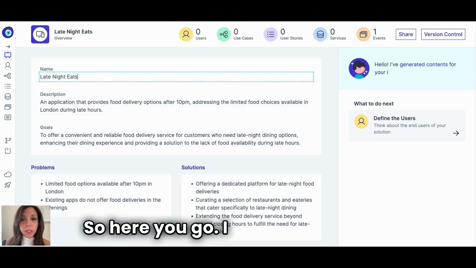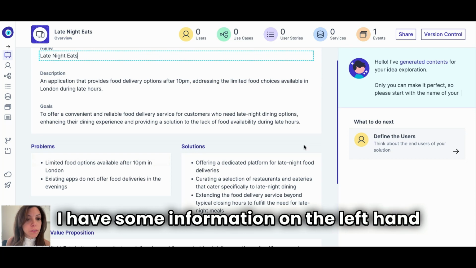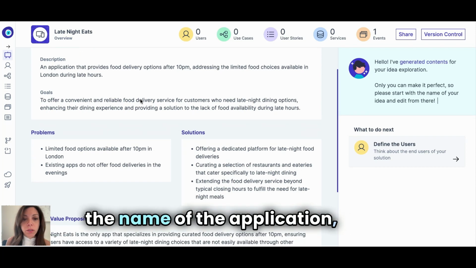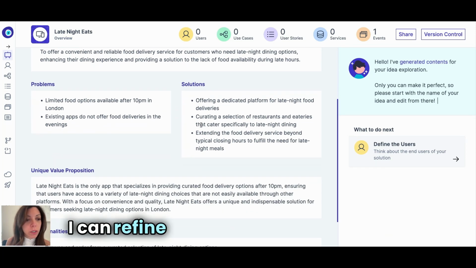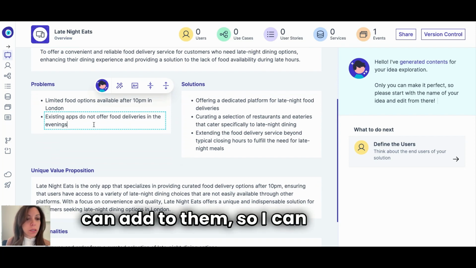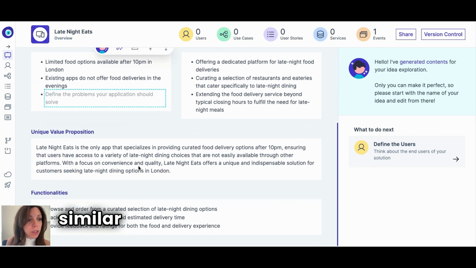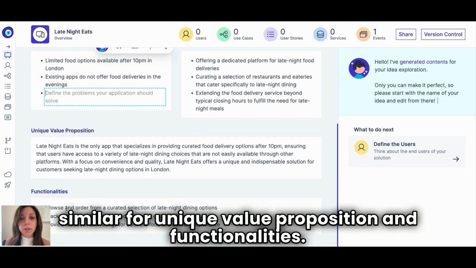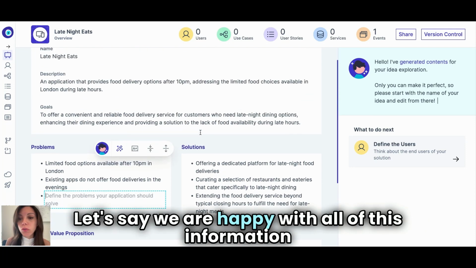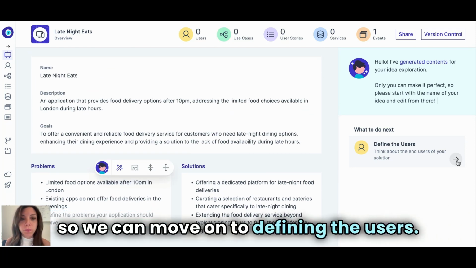So here you go. I landed on a page. I have some information on the left-hand side with the name of the application, some problems, some solutions. I can refine them. I can change them. I can add them. So I can add more information, similar for unique value propositions and functionalities. Let's say we are happy with all of this information, so we can move on to defining the users.